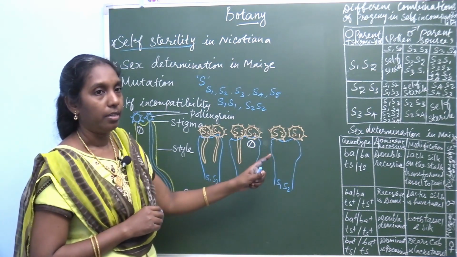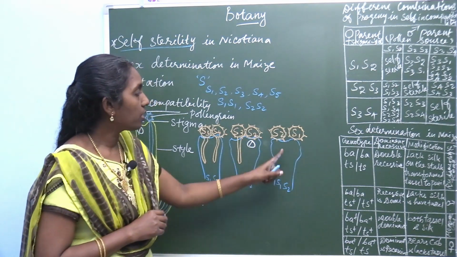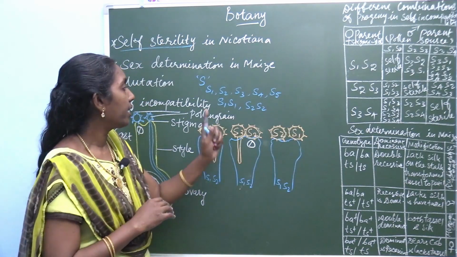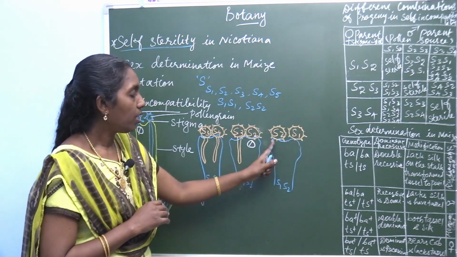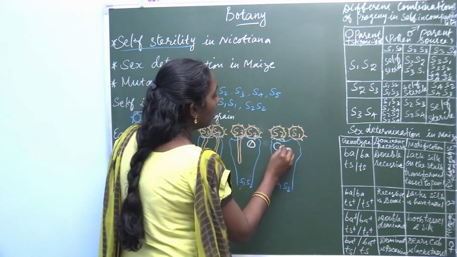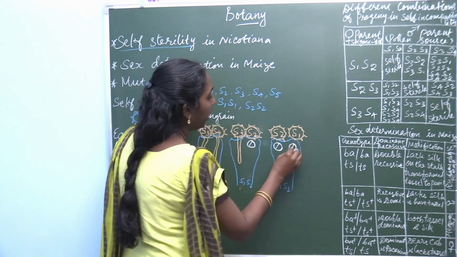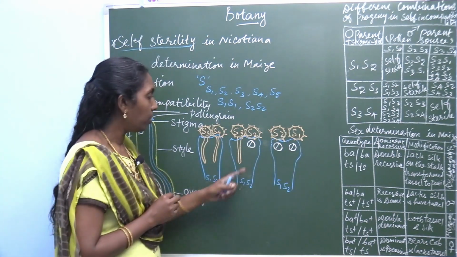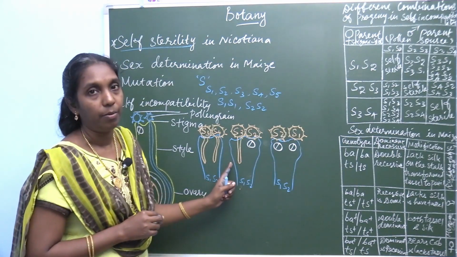Then S1S2 with S1S2, both homozygous: in this condition it never germinates. The pollen tube never develops, or the pollen grain does not germinate.